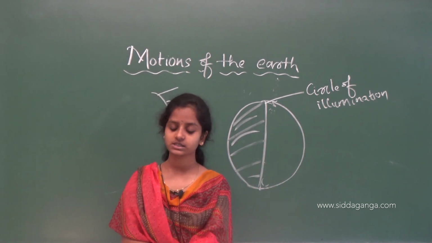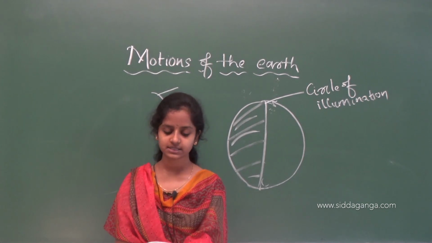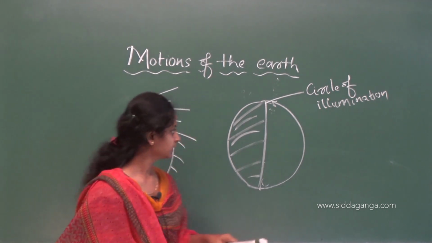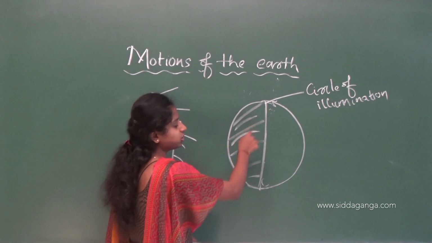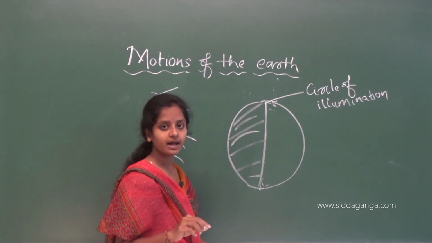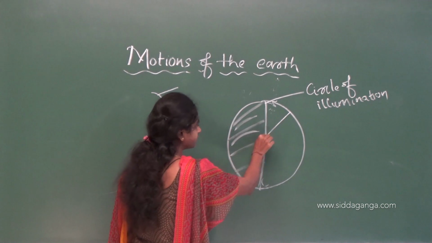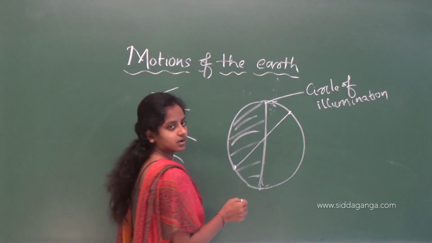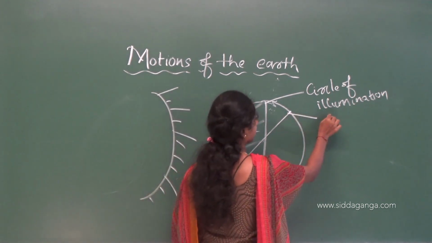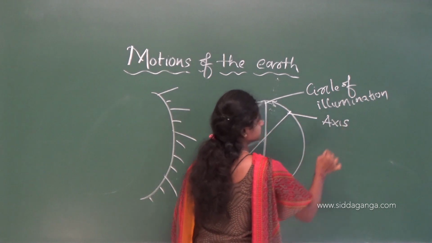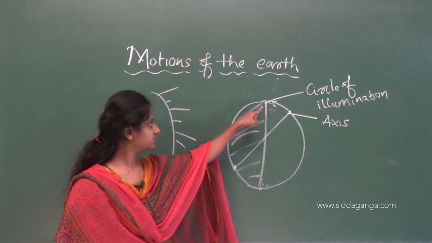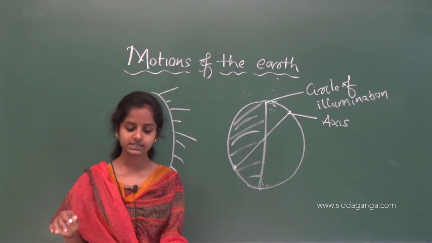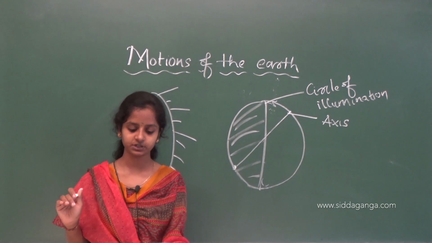This circle does not coincide with the axis as you see in picture 3.2. So, this circle will not coincide with the axis. Axis is this one. Okay, this is the axis and this is the circle. What they are trying to say here, we'll see. The circle does not coincide with the axis as you see in the figure 3.2.